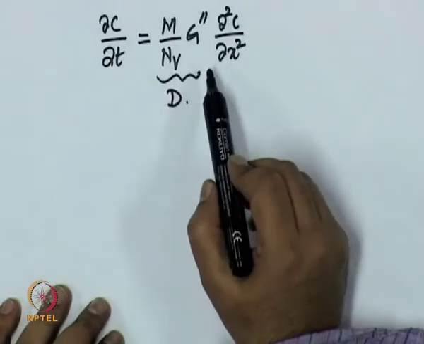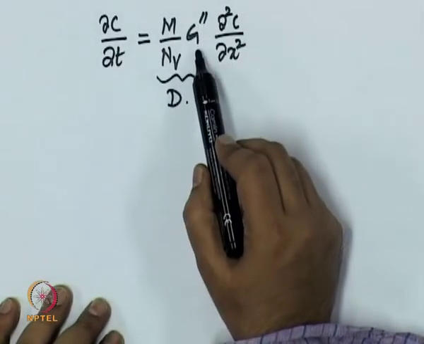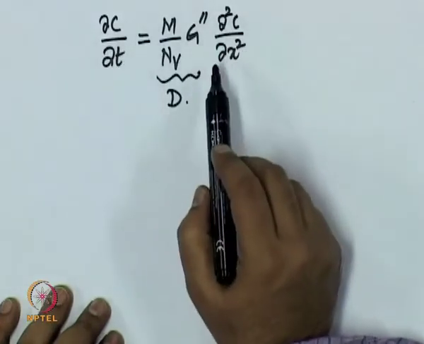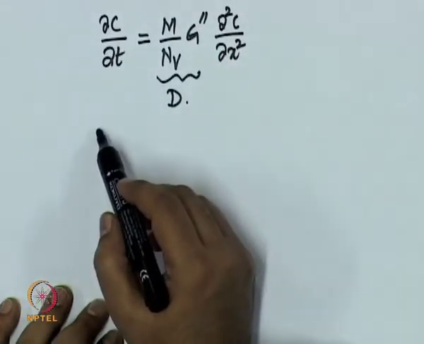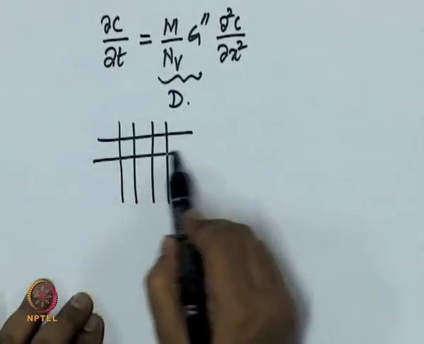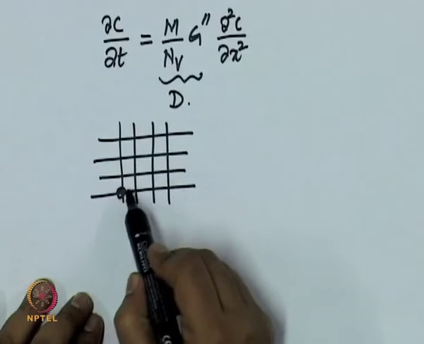We showed that if you use this diffusion equation in regions where g'' becomes less than 0, this equation predicts ordering, right. This equation predicts the following type of structure. What is the structure?